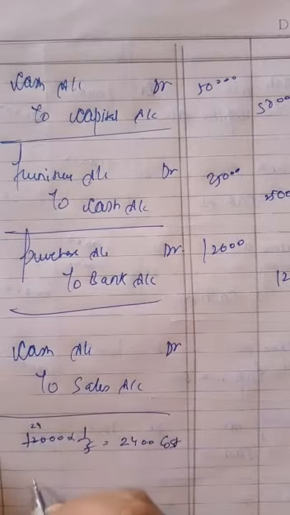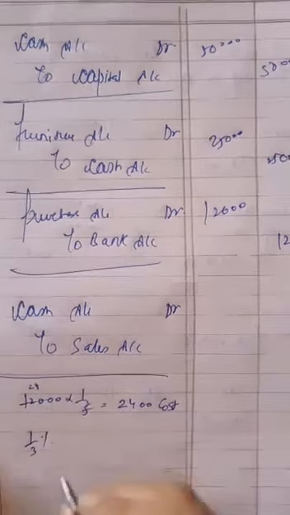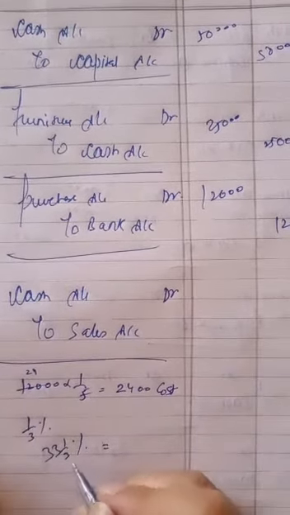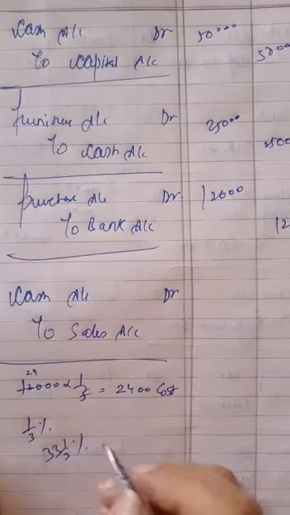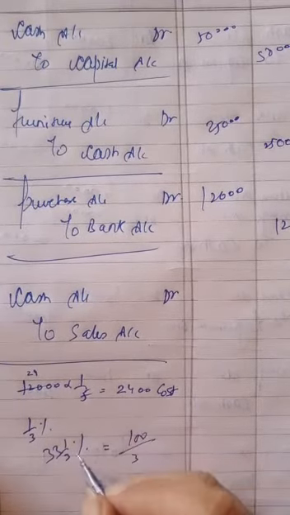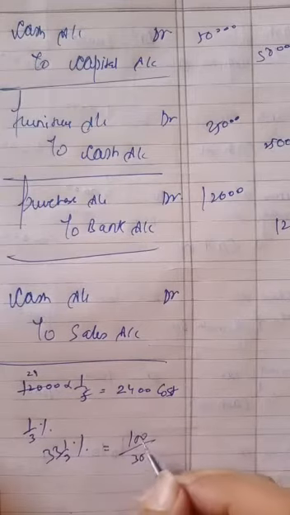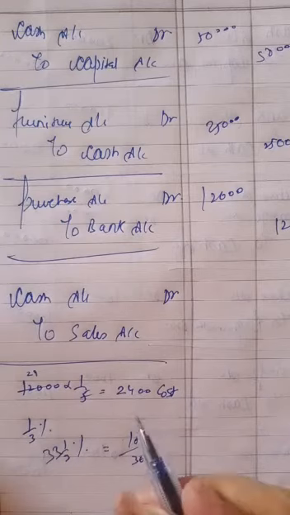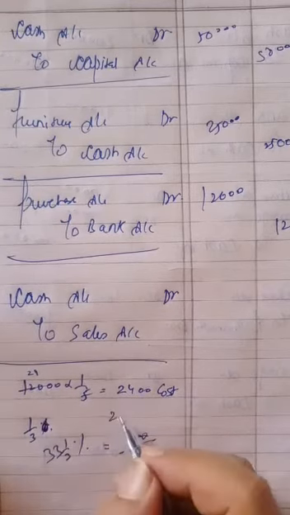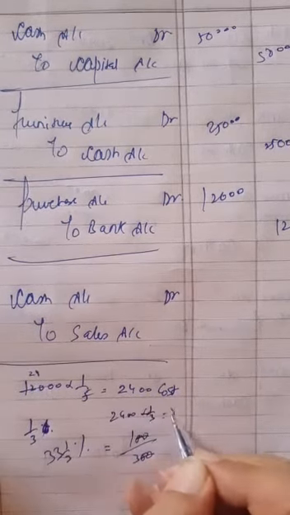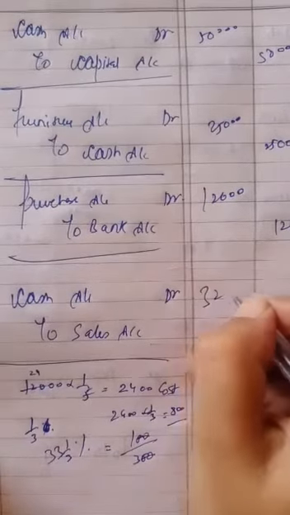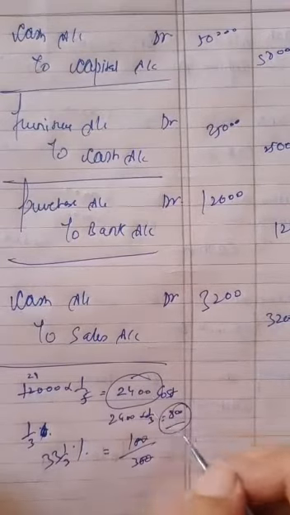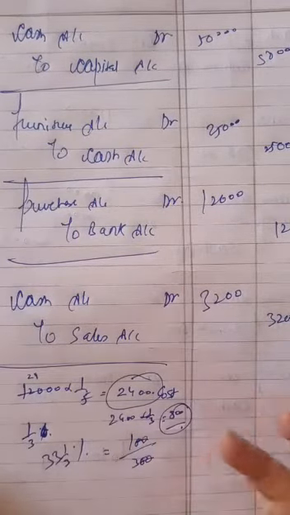Now we have sold it for 1/3 profit. I already told 33 and 1/3% is always equal to what? 3 into 33, 99 plus 1, 100 upon 3, and this percentage 300, 0 cancels 0, then 1/3 percentage means 1/3 profit on 2,400, and 1/3 of 2,400 is 800. Total we have sold for 3,200. 2,400 cost and 800 profit. Cost plus profit is equal to the sale price.